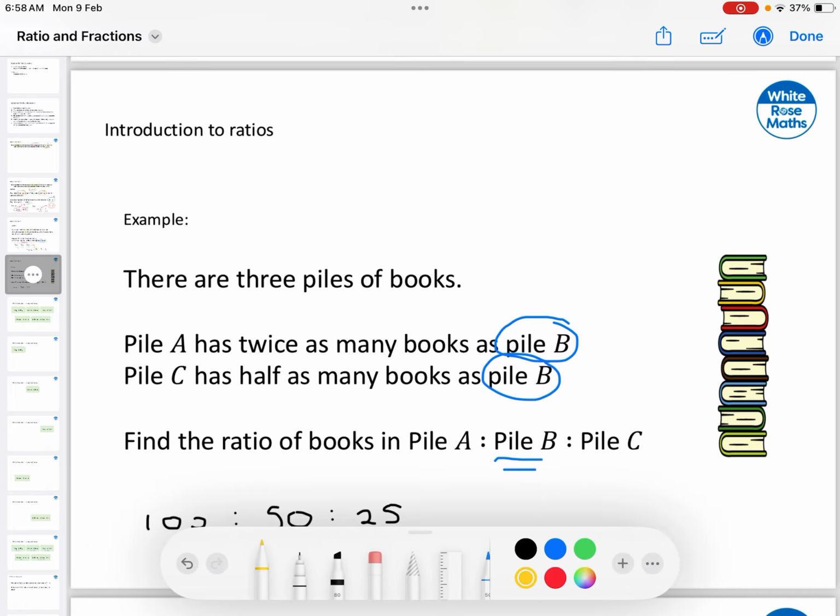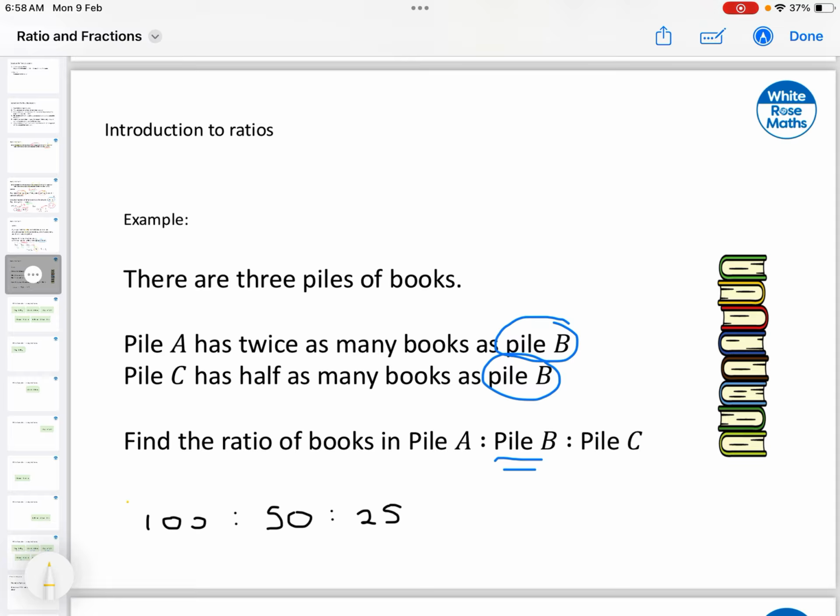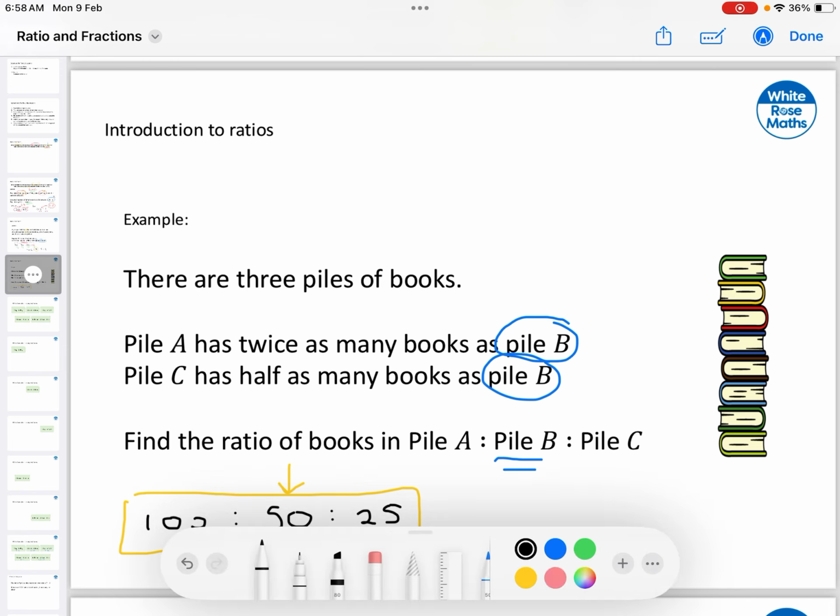So this is one way in which we can write down the relationship. Of course, this is not completely simplified. I will be able to simplify a little bit more, but take a look that this is a ratio that represents perfectly fine what's happening. The one that we're using as a reference is pile B. What we know is that A has double the size and C has half of its size. This is one option, but of course you can simplify this a little bit more.